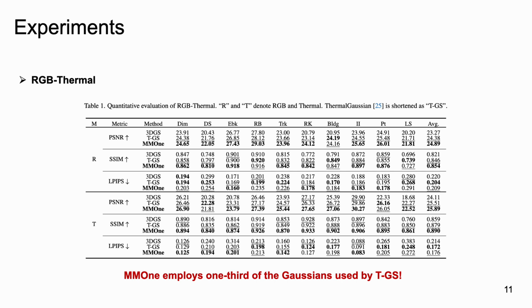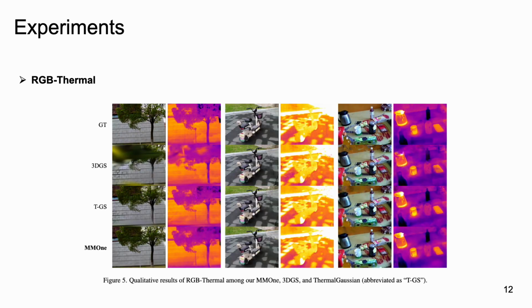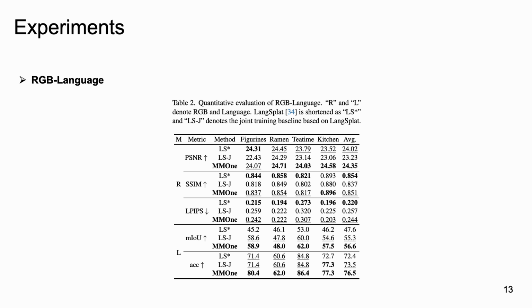Next is our experiment. First, RGB thermal. Our method consistently outperforms the strong baseline, thermal Gaussian, across most scenarios. Our method maintains the sharpness of the RGB modality and the smoothness of the thermal modality, resulting in clearer colors and more defined boundaries.